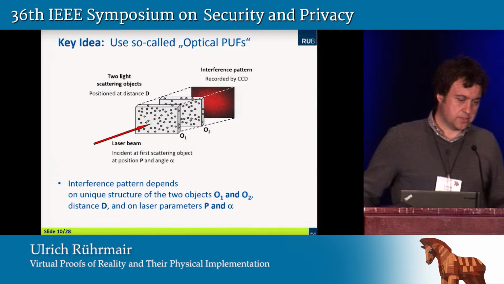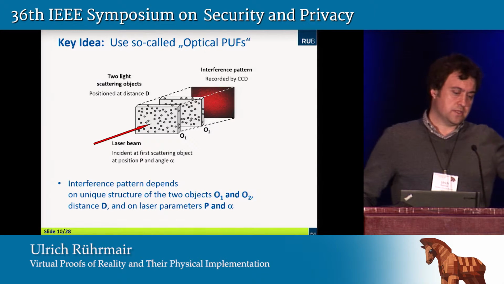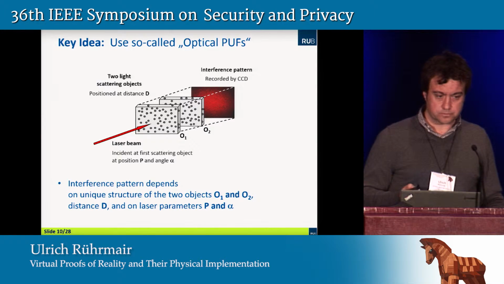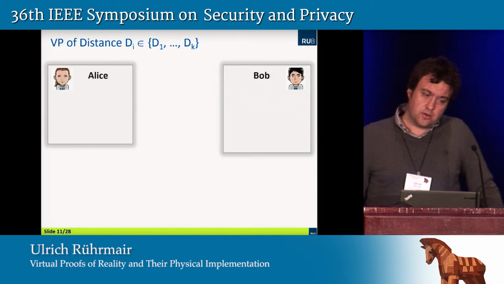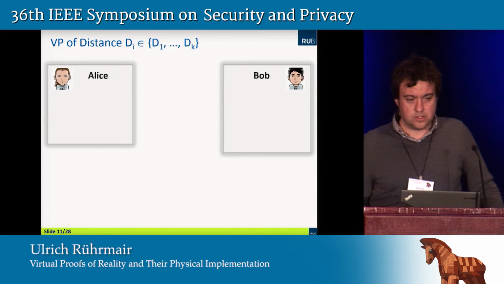P denotes the position where the laser beam hits the first object, and alpha denotes the angle by which the laser beam hits the first object, okay? And having made that observation, let me now tell you how this virtual proof of distance actually works.